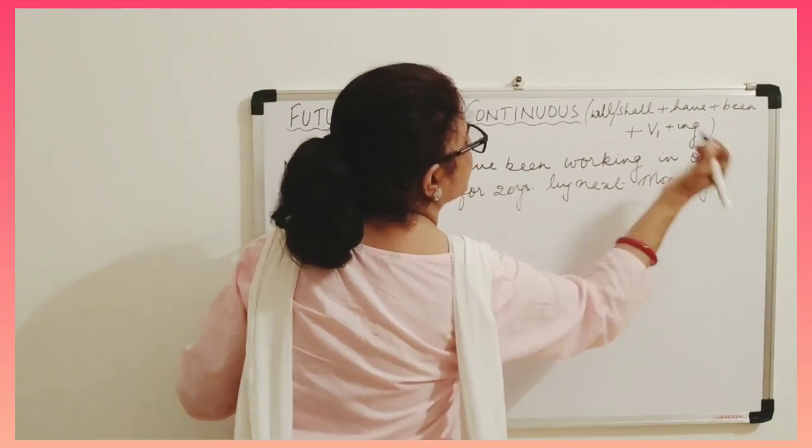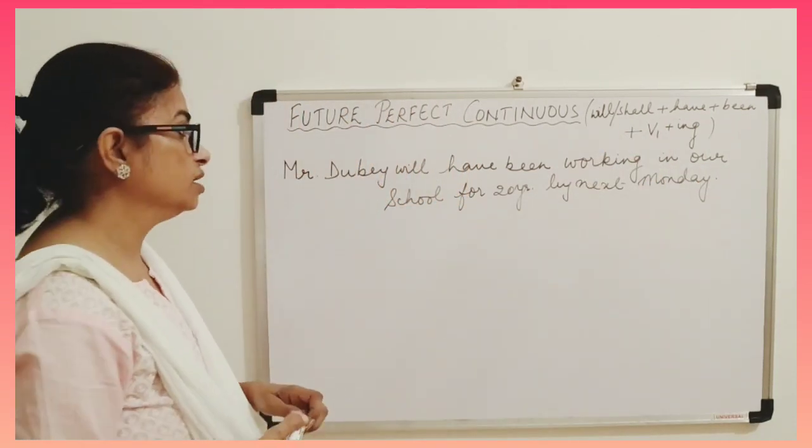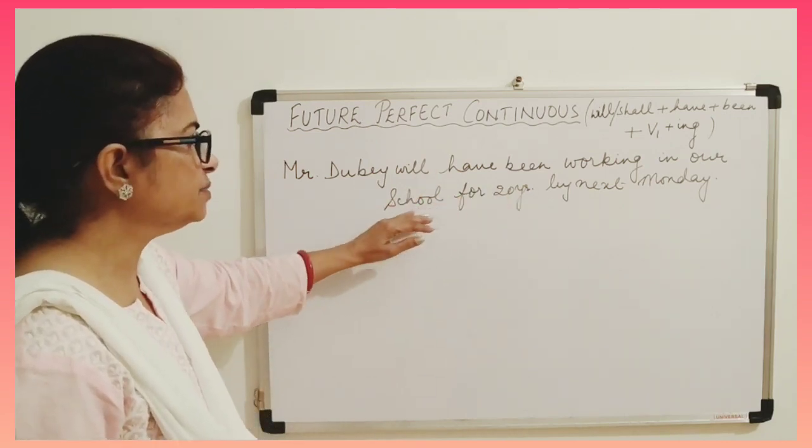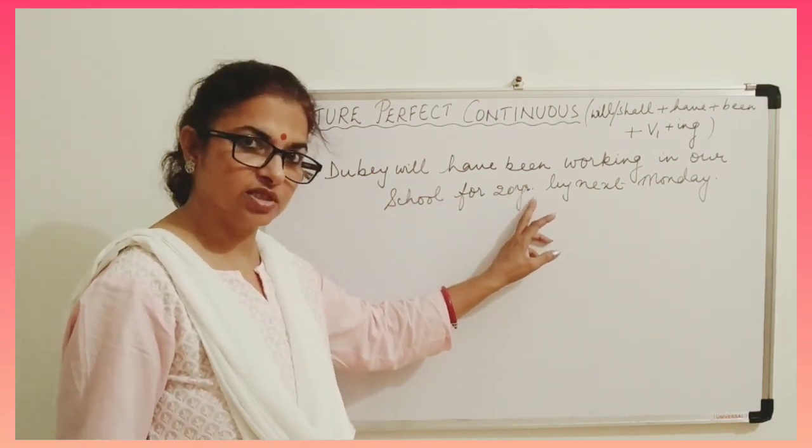That means by next Monday, if he continues his job, he will be completing 20 years.